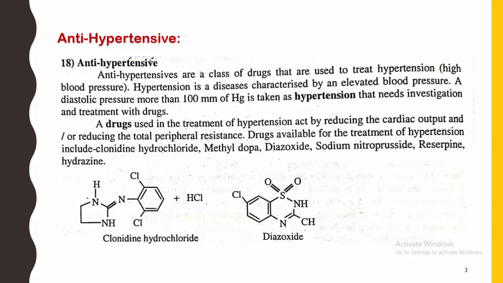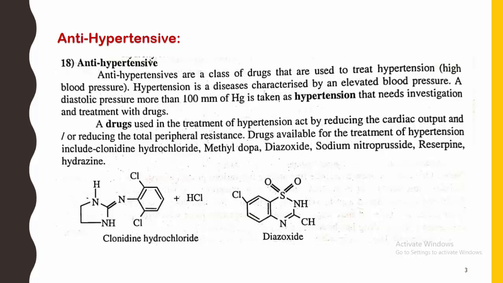The first is antihypertensive. Antihypertensives are the class of drugs that are used to treat hypertension. That is nothing but high blood pressure. Hypertension is a disease characterized by an elevated blood pressure, that is, an increase in the blood pressure level. A diastolic pressure of more than 100 mm of Hg is taken as hypertension.